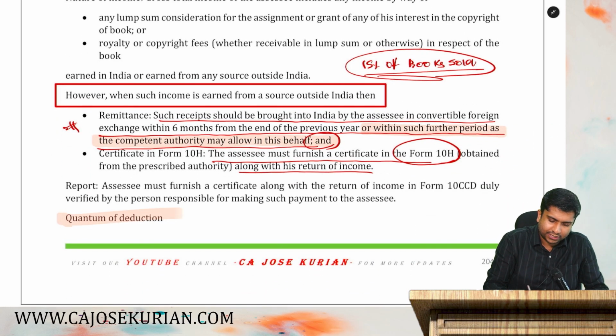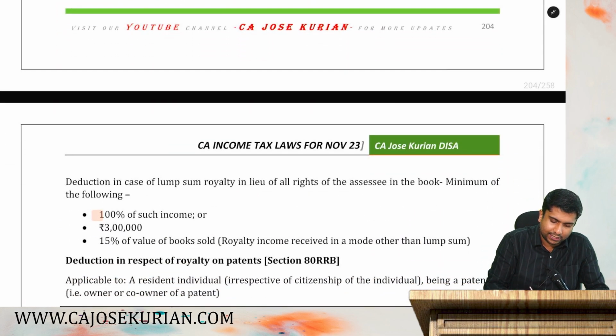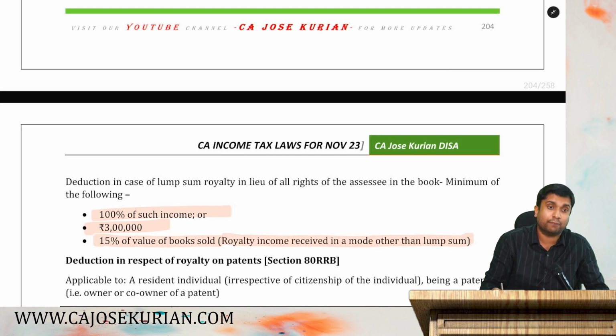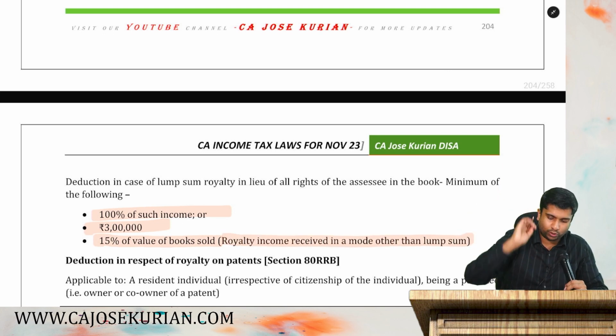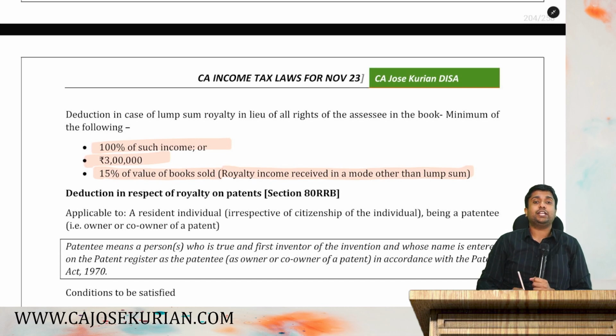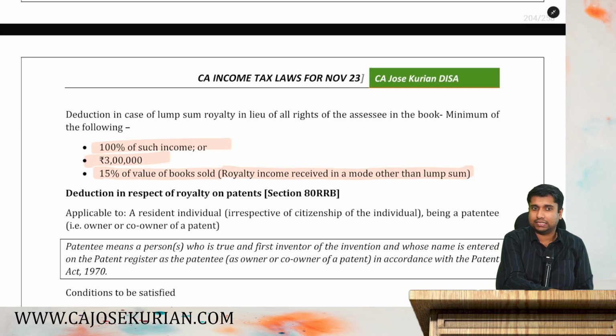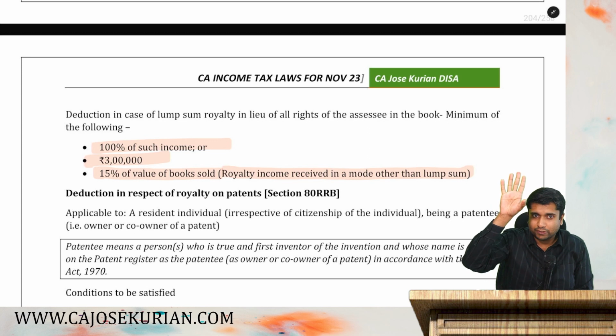Now the quantum of deduction, which we have already discussed, is either 100% of the royalty income or 3 lakh or 15% of the books sold, provided royalty income is received in a manner other than lump sum. That means based on the books sold. So this is the 80QQB deduction. I hope it is clear. This is important also. Are you all with me?